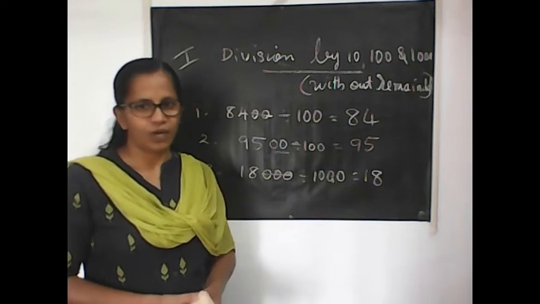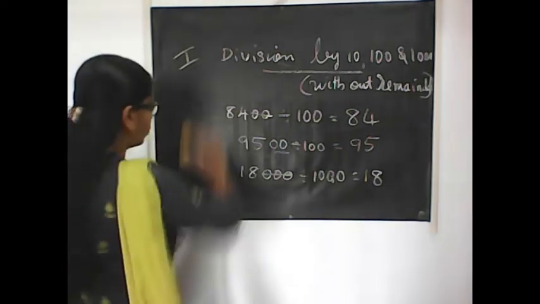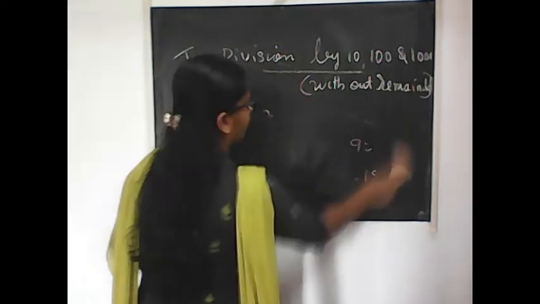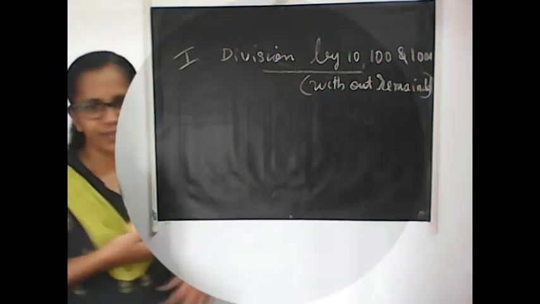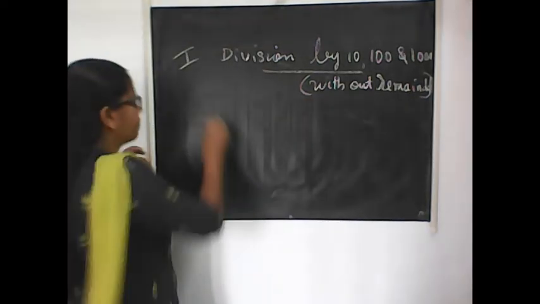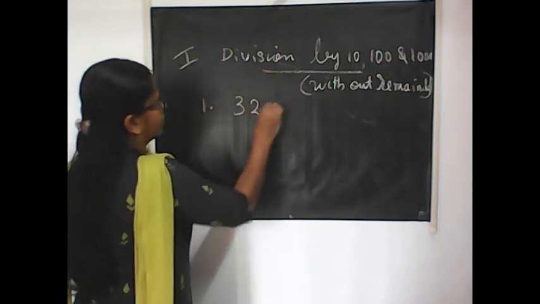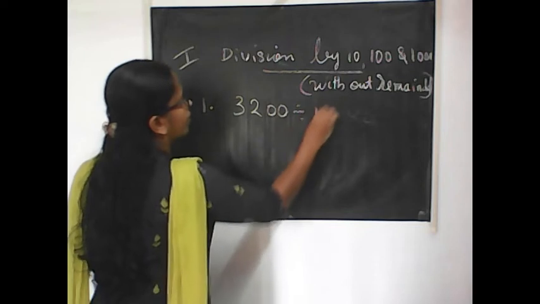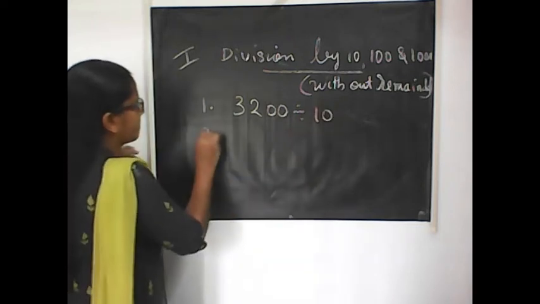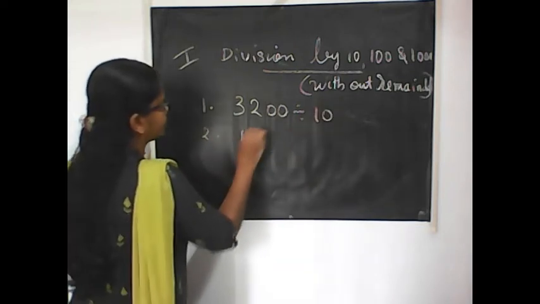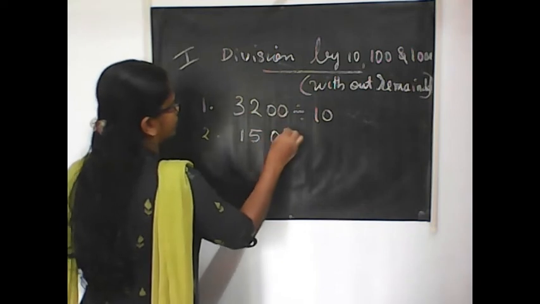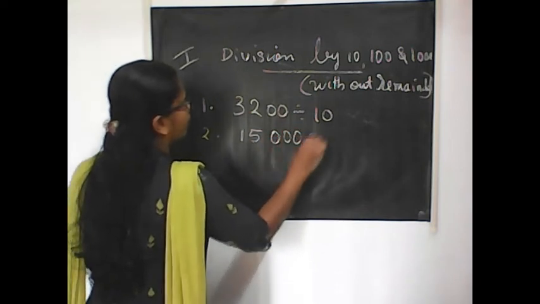Okay? Got it? Okay, let us do 5 questions together. Very simple ones. Now you can do along with me. First question, divided by 10. Second one, divided by 100.